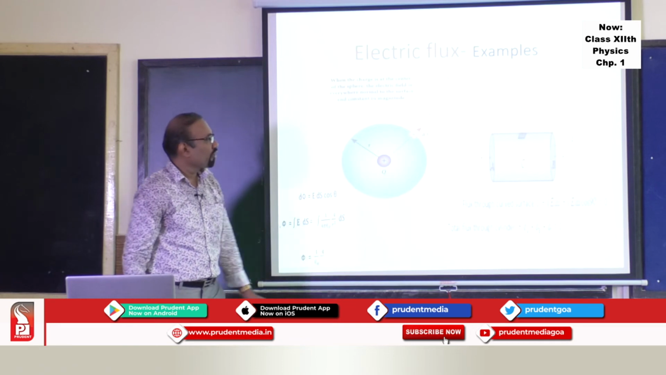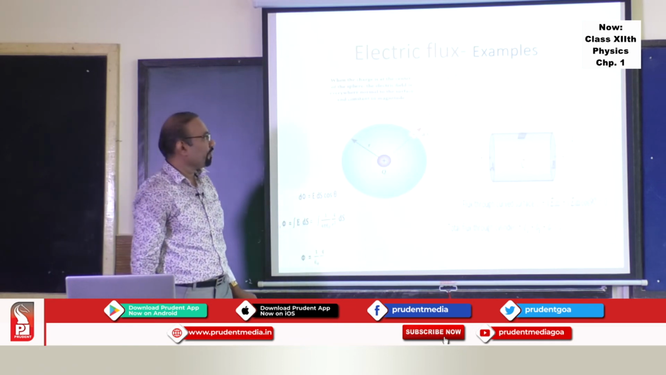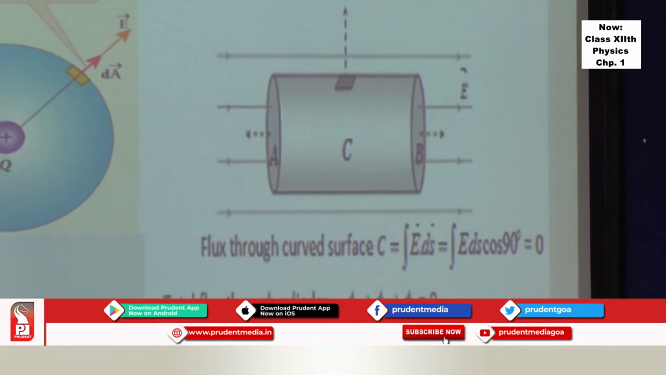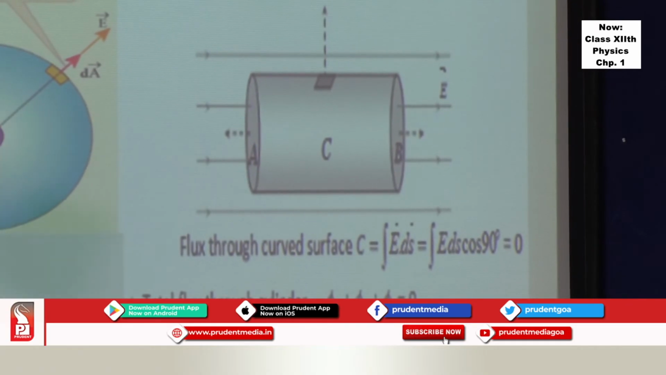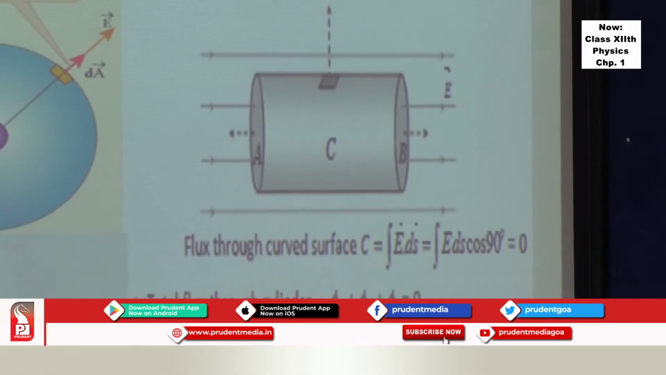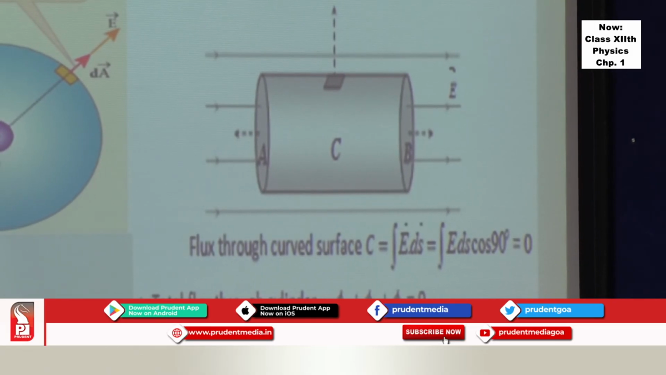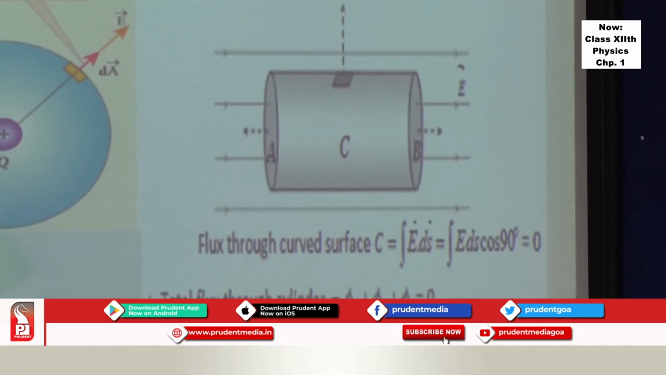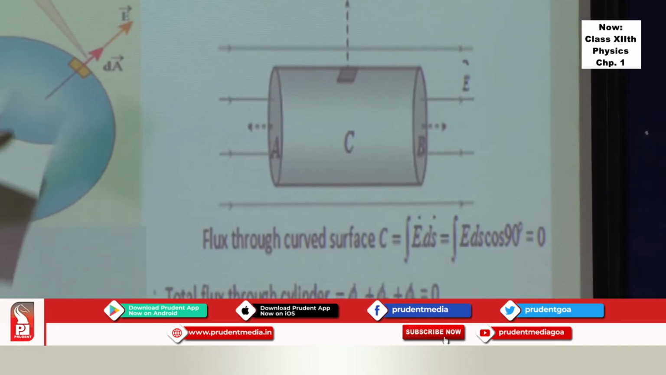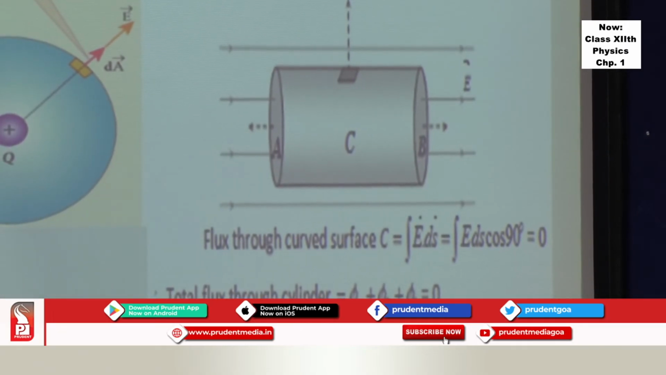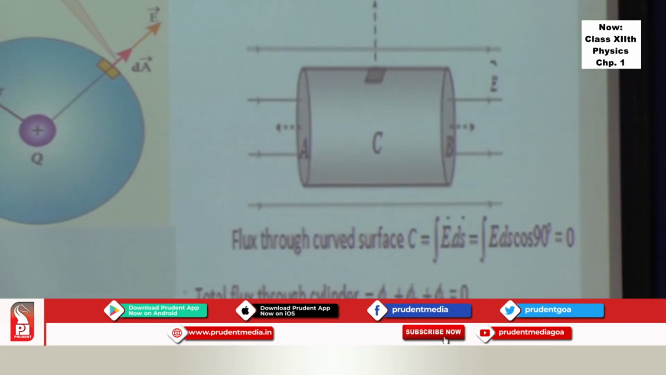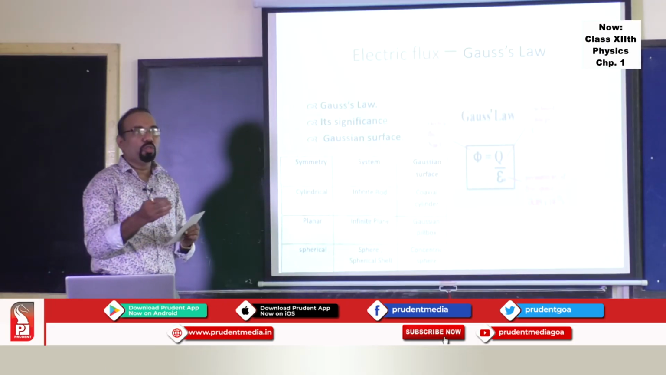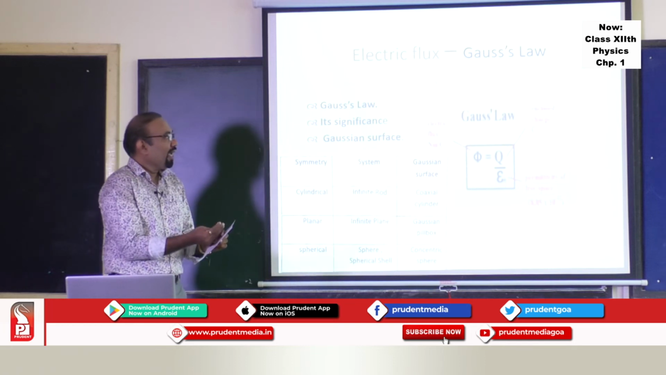Likewise, I can do it for a cylinder if it is placed in an electric field. You can take three surfaces of the cylinder, A, B, C, and take the contribution from each surface. The contribution from the curved surface will be 0 because the electric field and the area element vector are perpendicular to each other, and one can show that the total flux through this closed cylinder is 0. Then we have a very interesting relation which gives you the relation between the flux and the charge.